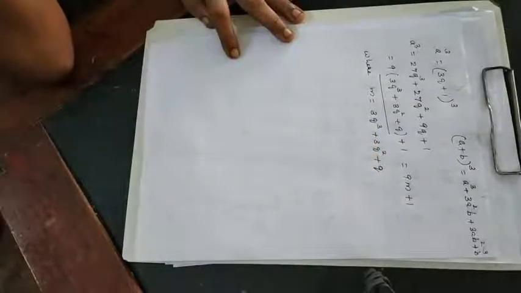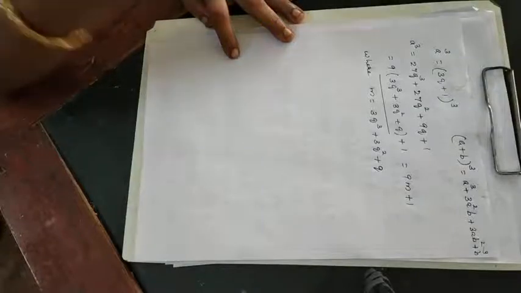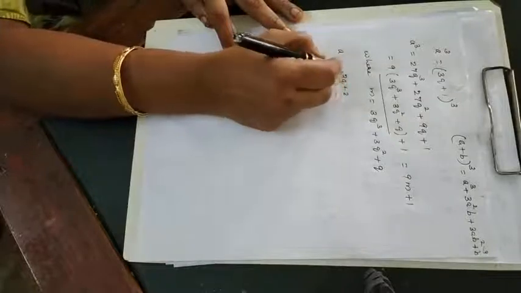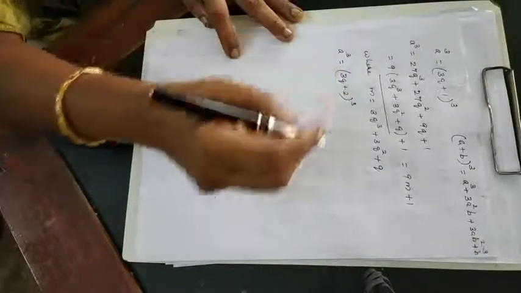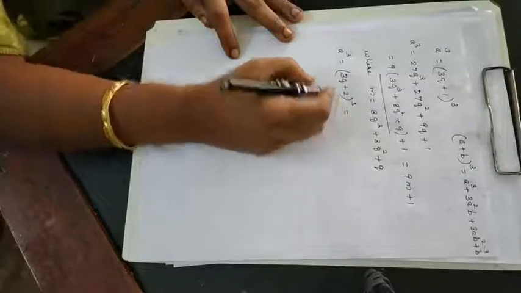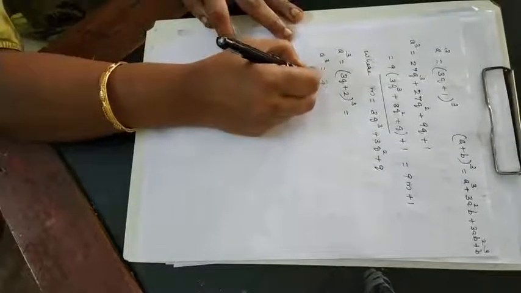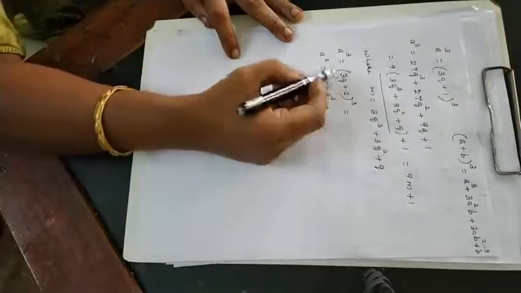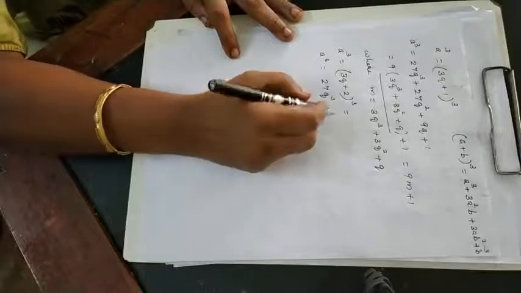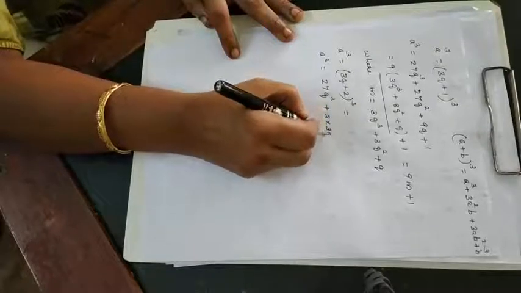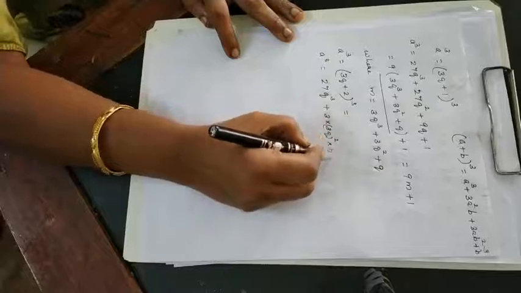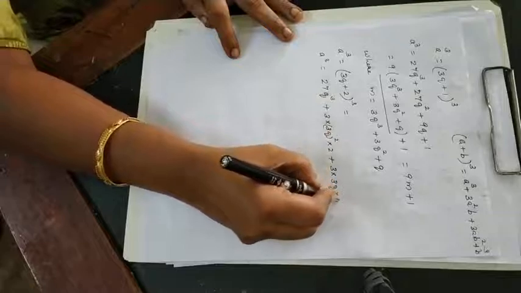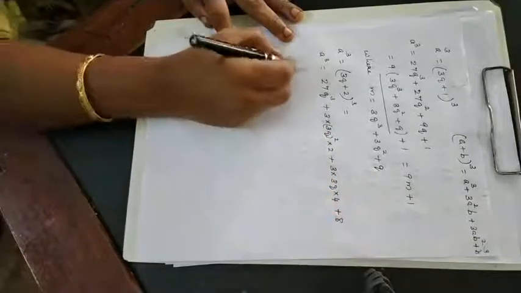Now the third one you have to take, a is equal to 3q plus 2. Again cube that one. So a cube is equal to 27q cube, then 3 into 3q the whole square into 2, then 3 into 3q into 4, plus 8.